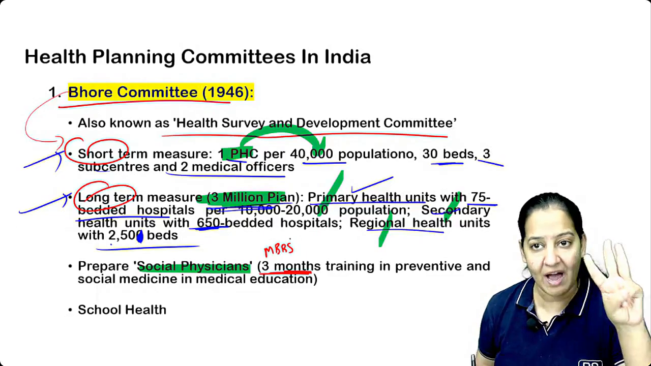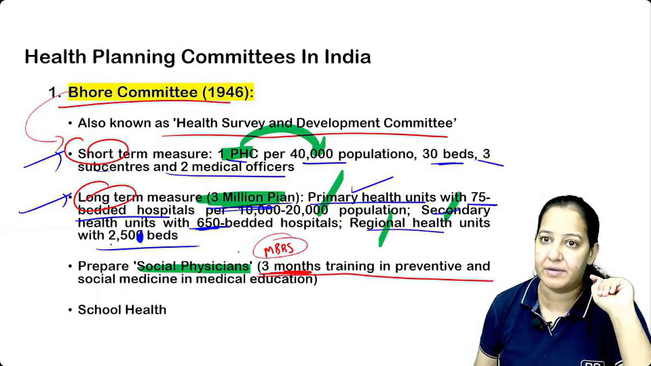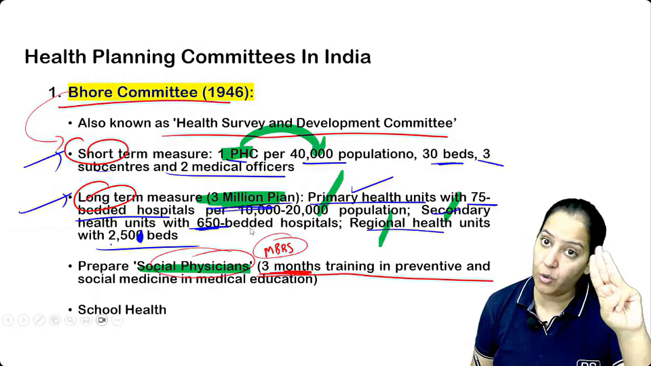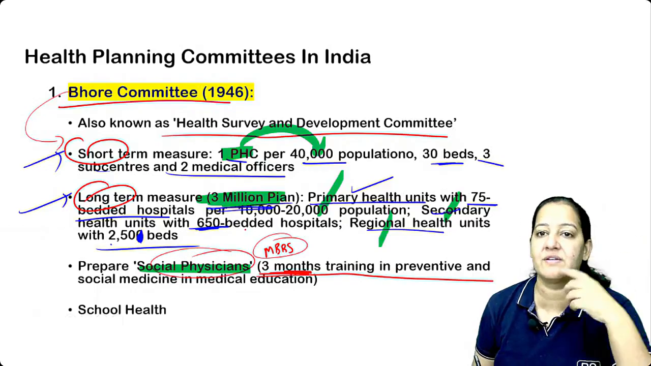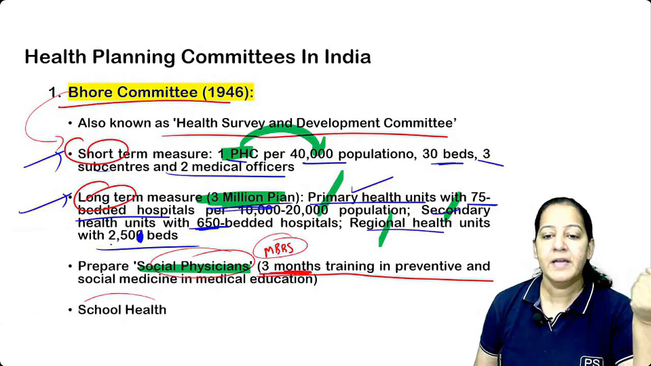So in your entire curriculum, you may have a 3-month training in the PSM department. Then you are known as a social physicist. If your 3-month training is over, now you, along with being a doctor, are a social physician also. Social physician. He introduced this term. He has introduced school health also.